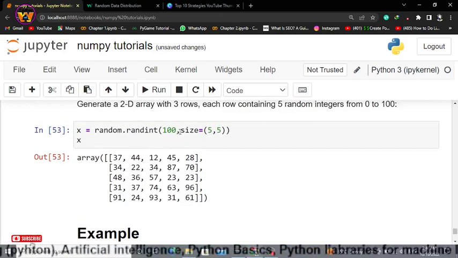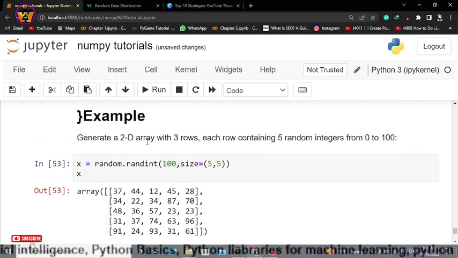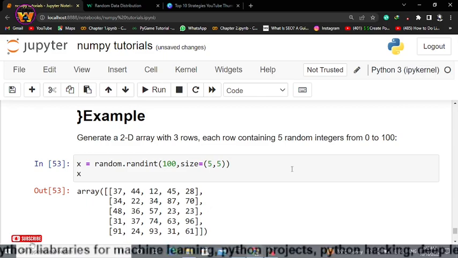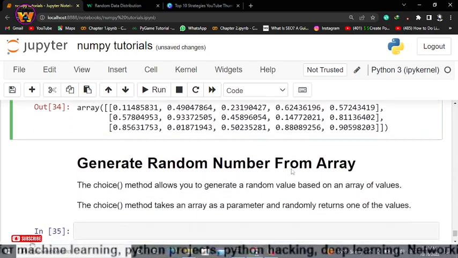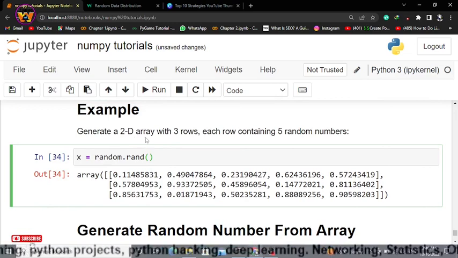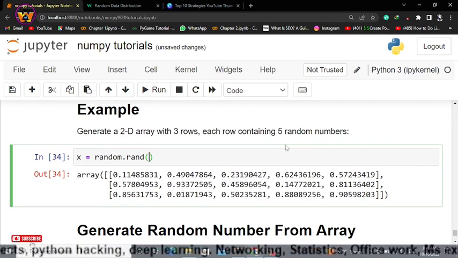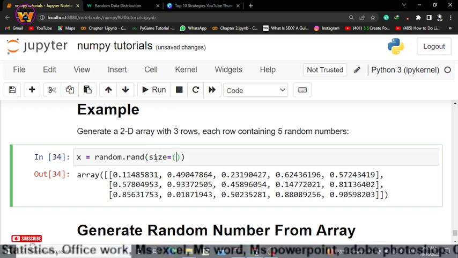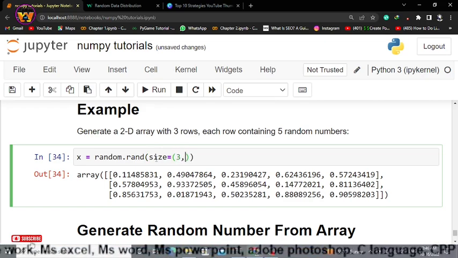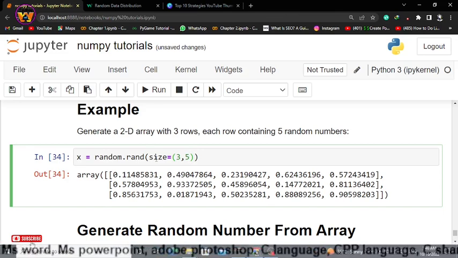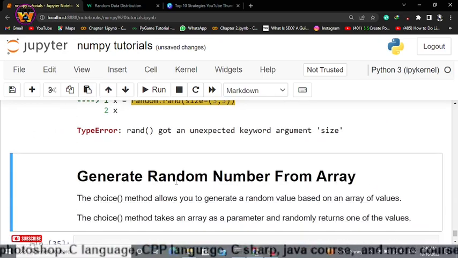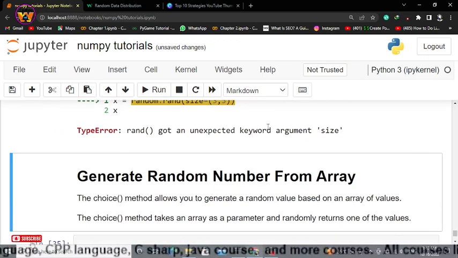Now what is the difference between these two examples? One says generate a 2D array with 3 rows, each row containing 5 random integers from 0 to 100. But the other says generate a 2D array with 3 rows, each row containing 5 random numbers, not between 100 and so on. Okay, just use size, then we will see, and after that 3 by 5, and after that just print your x, and it will give you an error. The reason is rand got an unexpected keyword argument size.